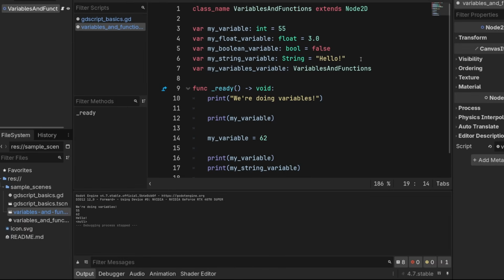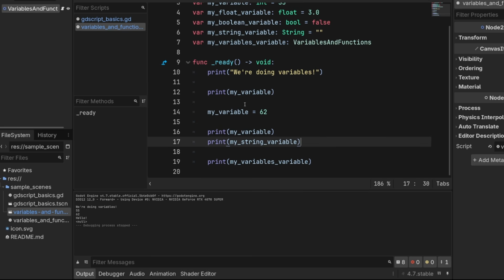So certain types will have a default value. String will give you an empty string that looks like that. My Boolean variable, a Boolean will give you a false by default. Floats will give you 0.0. Integers will give you 0. But complicated types are going to give you null, which says, hey man, I'm empty.